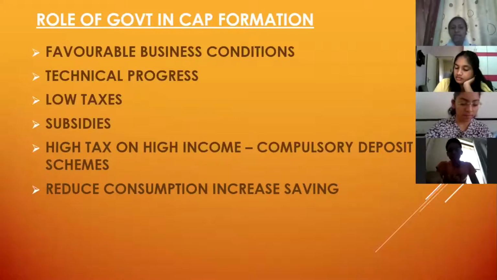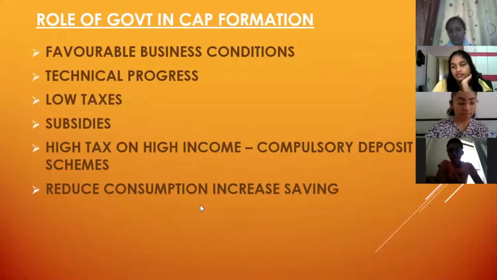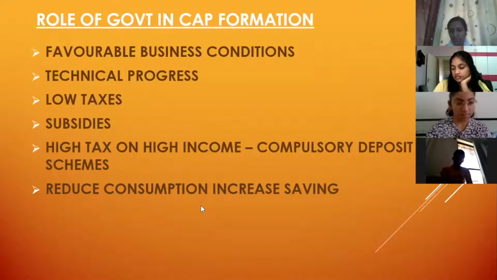And they can do one more thing: they can levy high taxes on higher income groups, so that more savings come towards the banking sector and consumption reduces. I told you when I was telling you about capital formation yesterday, for capital formation to increase, your consumption should reduce. Yes or no? Did I tell you this or not?